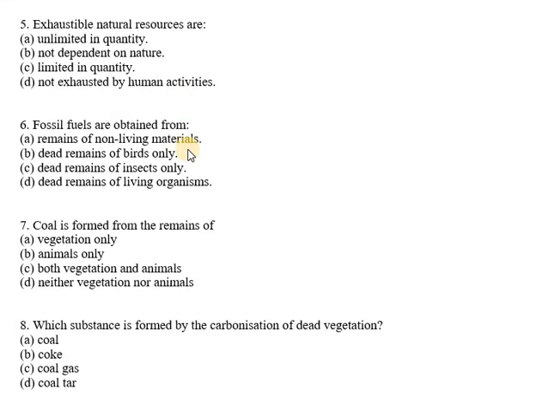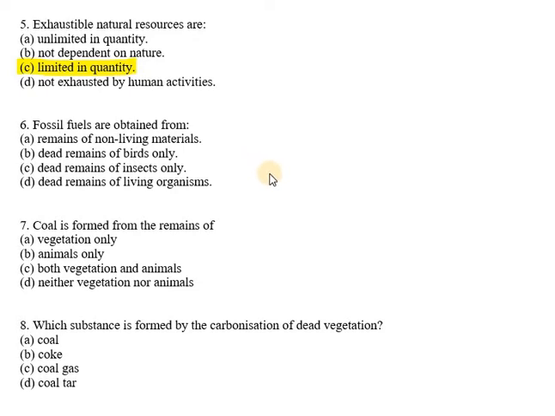Now next is the fifth question: exhaustible natural resources are unlimited in quantity. That's wrong. Not dependent on nature, that's wrong again. Then we have C, limited in quantity. Yes, it is right. That C part is the answer to the fifth one.